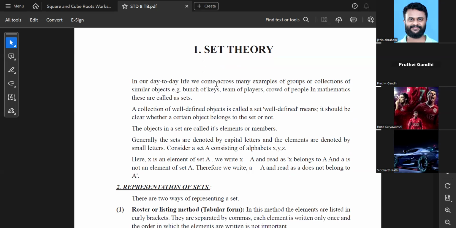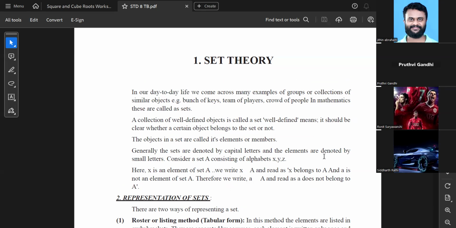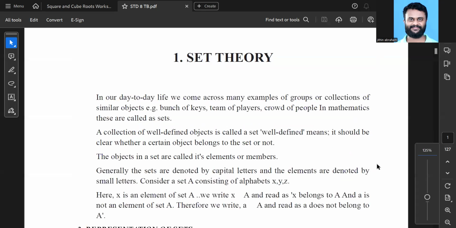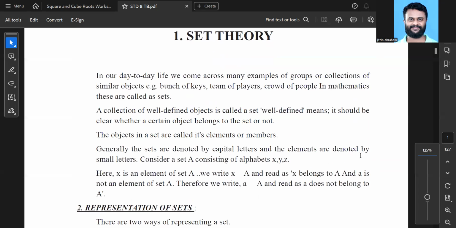Let's proceed further. The next chapter we are going to deal with is set theory. I'll just show this textbook in front of you so that it will be easy for you to recollect when you are reading the textbook later. I'll make it bigger so that the visibility becomes better. Set theory.